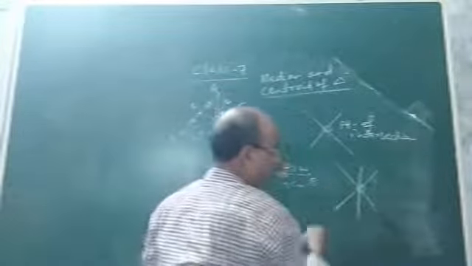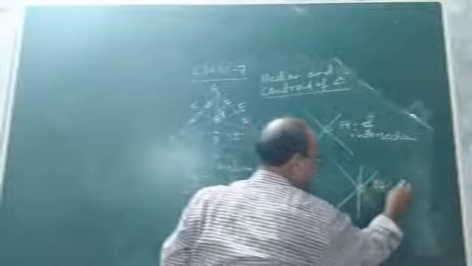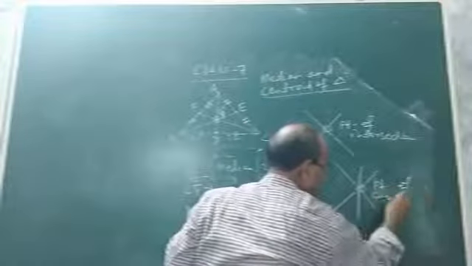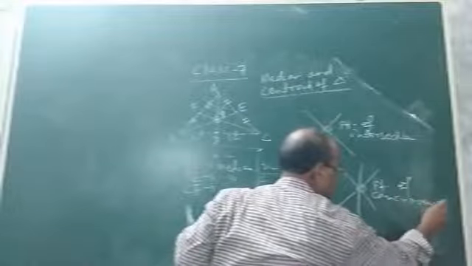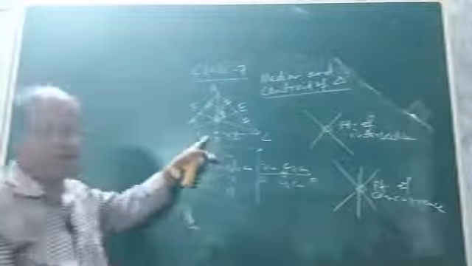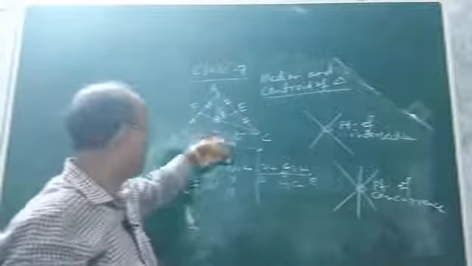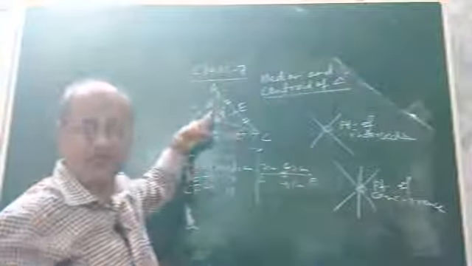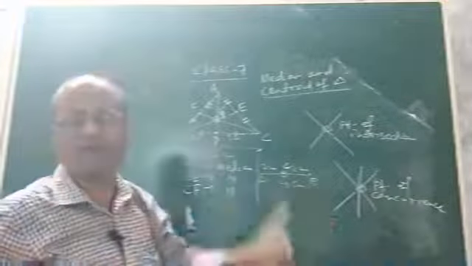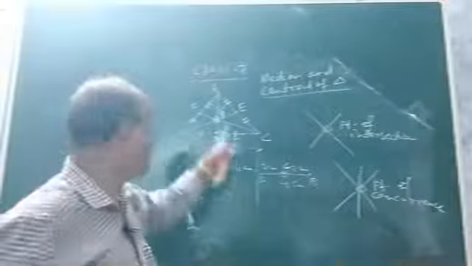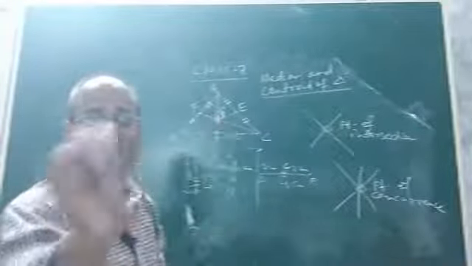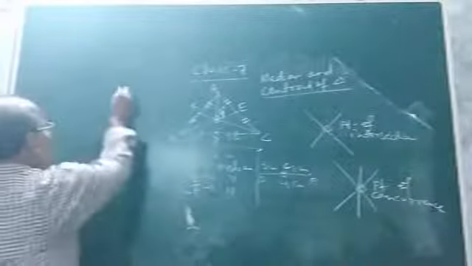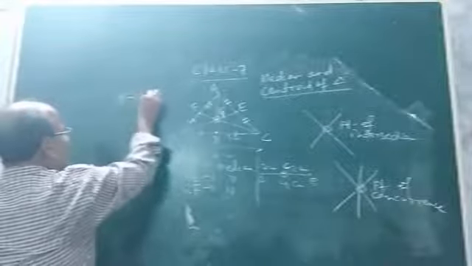This is not the point of intersection. This is the point of concurrence. Okay. So, in this case also, the 3 medians are passing through the same point, which is the point of concurrence of the 3 medians. And that point of concurrence of 3 medians is nothing but your centroid. So here, G in this figure is called the centroid.